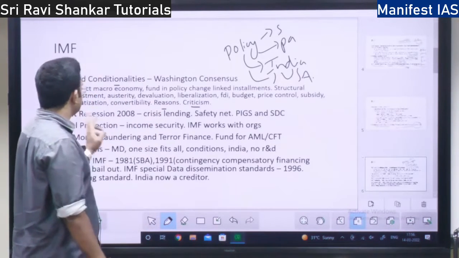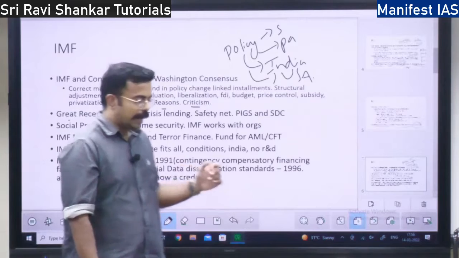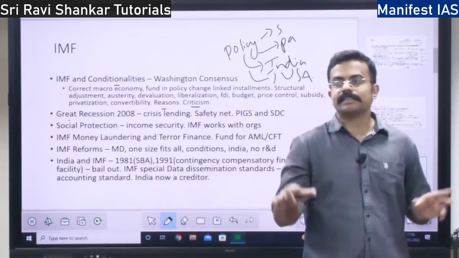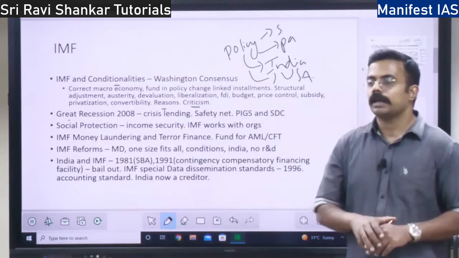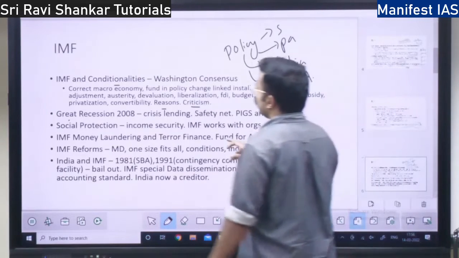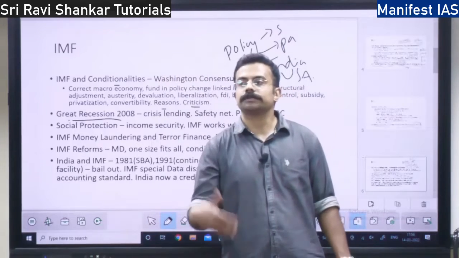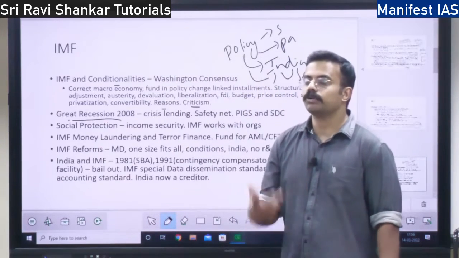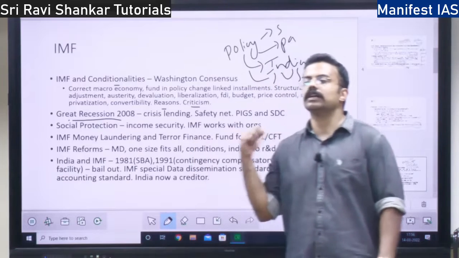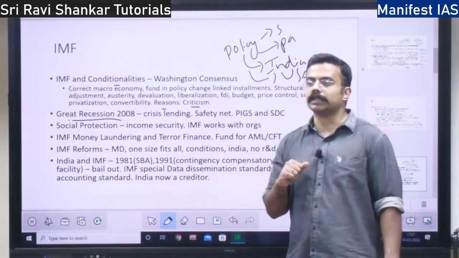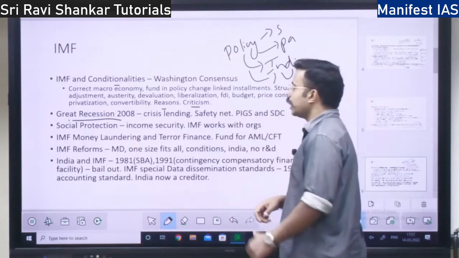Then one more criticism is, the IMF, I told you, works with surveillance. It is going to maintain surveillance of the economy, right? But the 2008 Great Recession, the IMF failed to predict. It could not do any good work before the Great Recession in order to stop it. That is also a failure of the IMF.